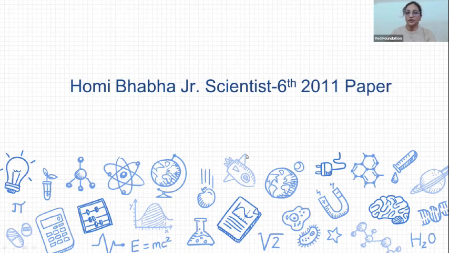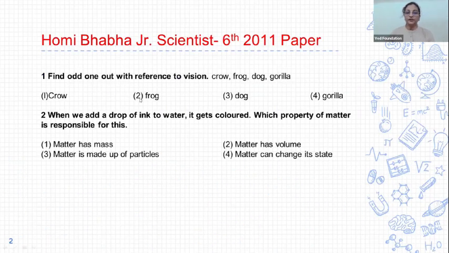Today I am going to explain Homi Bhabha Junior Scientist Standard 6 Final Paper 2011. Let us start. Question 1. Find odd one out with reference to region. Crow, frog, dog, gorilla. Options are first crow, second frog, third dog and fourth gorilla. Correct answer is option 4 gorilla.